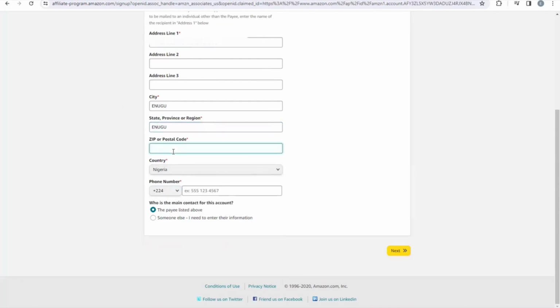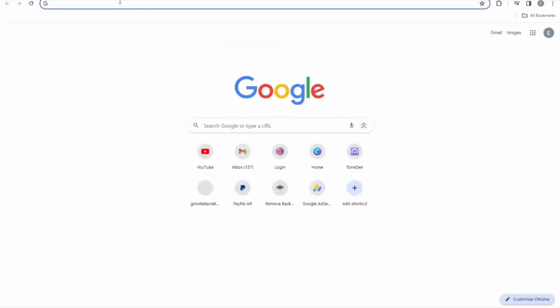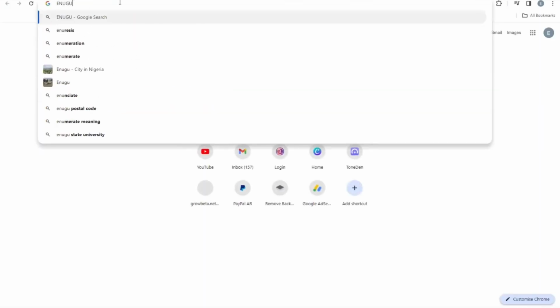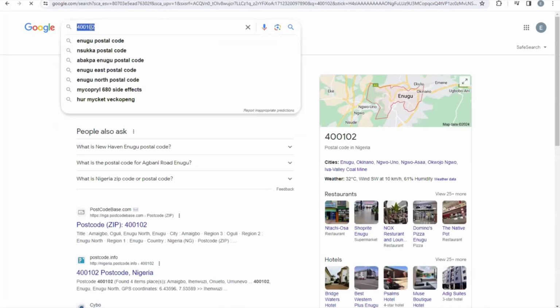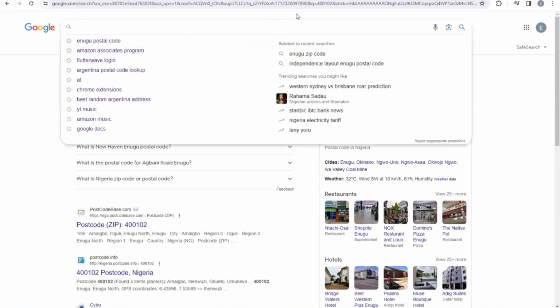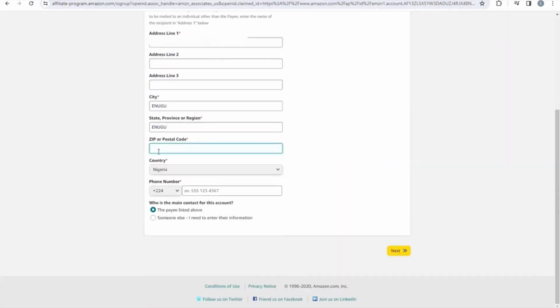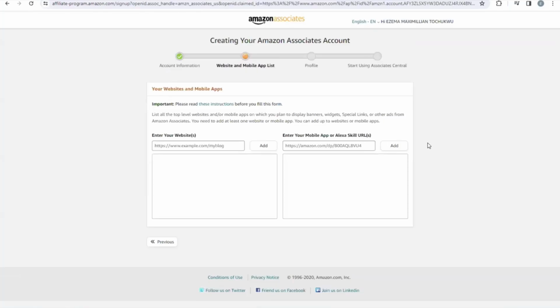Then I need to go and get this zip code right here. So you just need to go to Google if you don't know your zip code to search for your zip code, right? So here is my zip code. All I need to do is just to copy it, then come back right here and paste it right here. So here is where you insert your phone number. So you don't need to put in your phone number right here. So all you need to do is to click on next, right? And here the first information is filled.